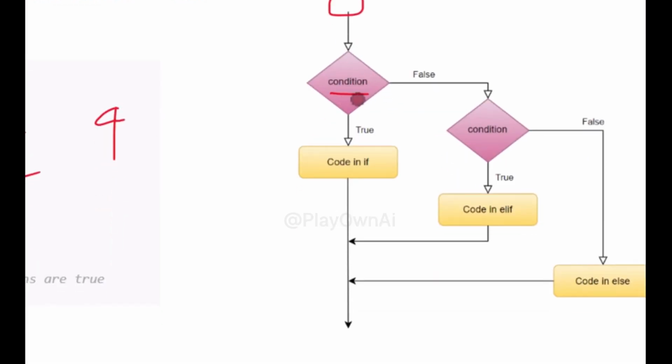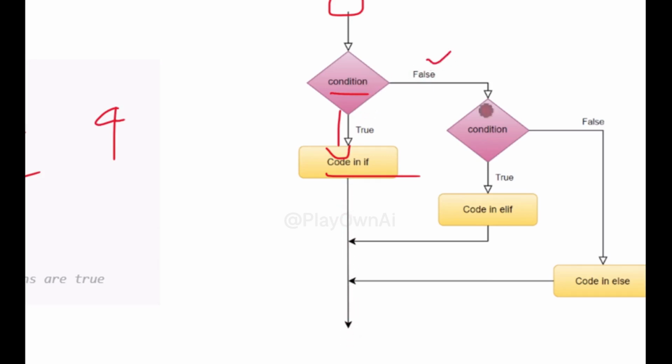Now we want to check their grade using conditions. Let's start by checking for the top grade. Let's type if score is greater than or equal to 90 colon. This condition checks if the score is 90 or more. If this is true, we want to print grade A. So indent and type print in double quotes grade A. Since 78 is less than 90, this block will be skipped.